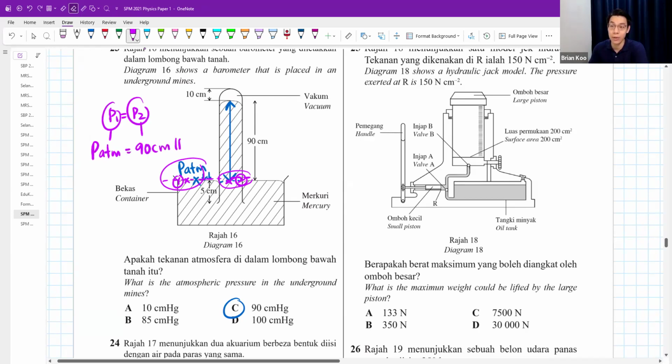90 cm of mercury. What about the 10 cm? Guys, vacuum has no pressure. So you don't have to worry about whether the vacuum will press on the surface or not. Vacuum means there's no air, and no air means there's no pressure. 0 Pascal. Answer is C.